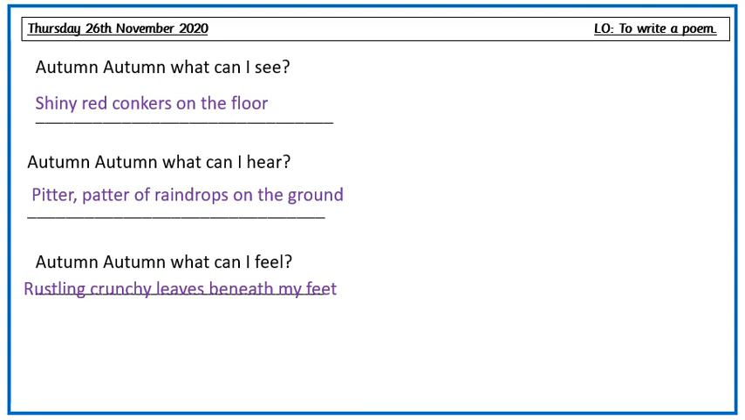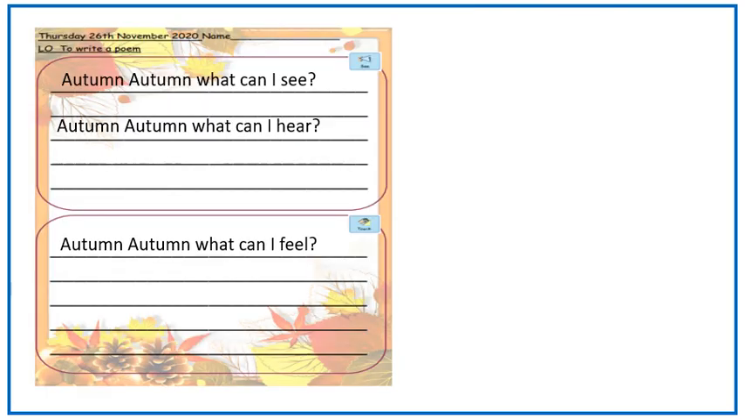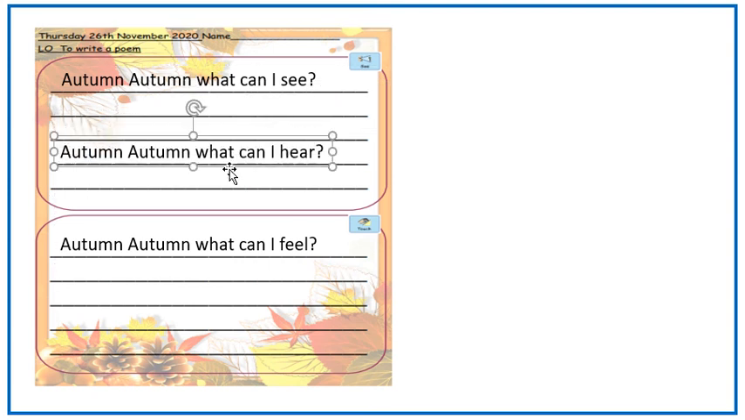Well done, Year 1. You've been really helpful in helping me put together my poem. So what I would like you to do is have a look in your learning pack and you will find this page. Now it won't have these sentences written on it, but I've just put them here to give you an idea of what you could do. Yours is blank. So you could start off with writing these sentences on your sheet and then filling it in.